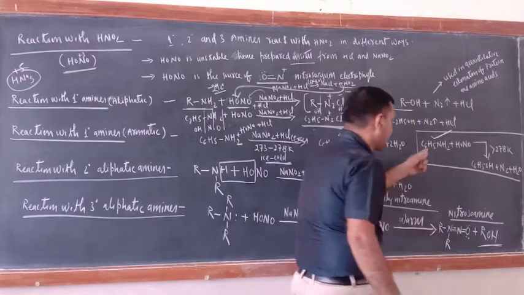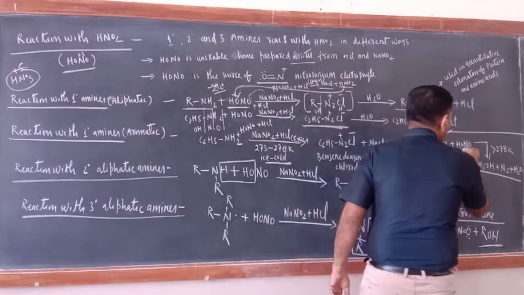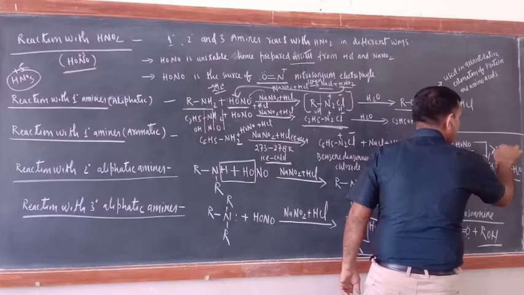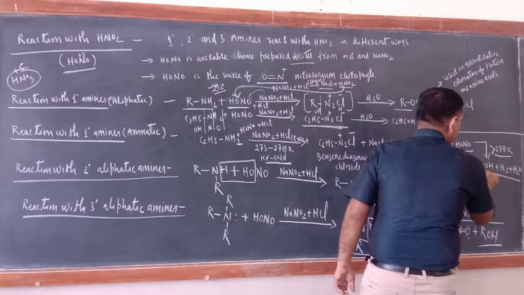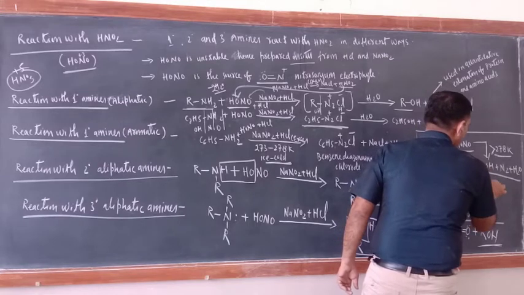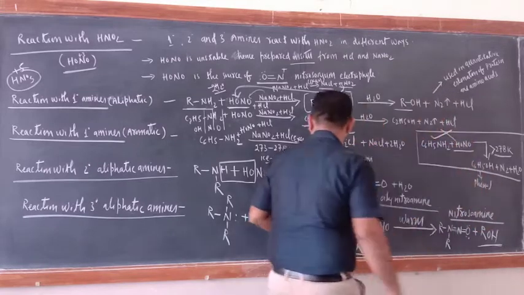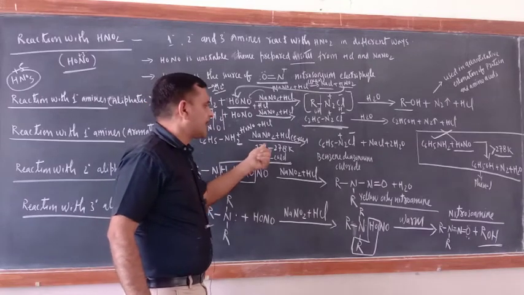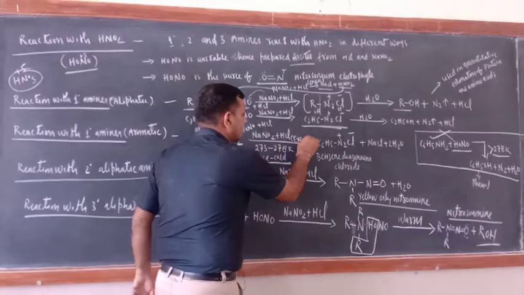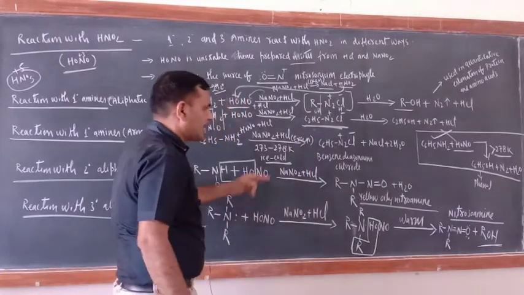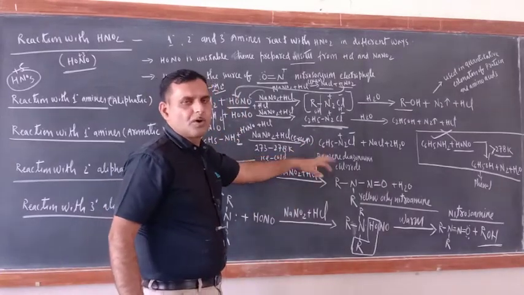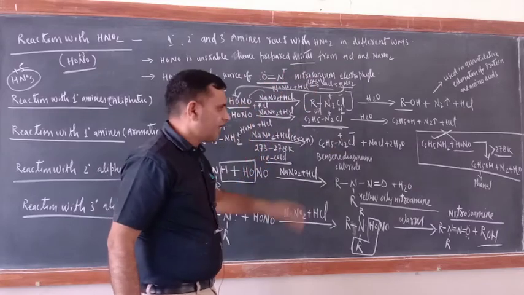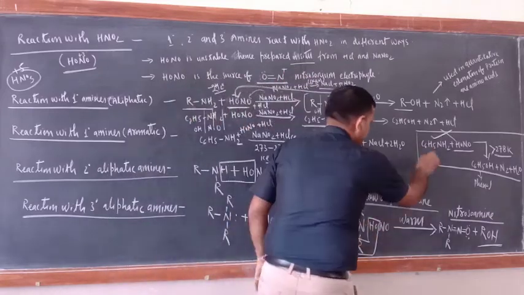Aniline directly will react with HONO, and if temperature is more than 278 Kelvin, then you will get the phenol. Okay. So to avoid this reaction, temperature should be kept between 273 Kelvin to 278 Kelvin only. Remember this one. This is a very important thing. Then you will not get the benzene diazonium chloride. Instead of this one, you will get the phenol. Okay. So please remember this temperature.